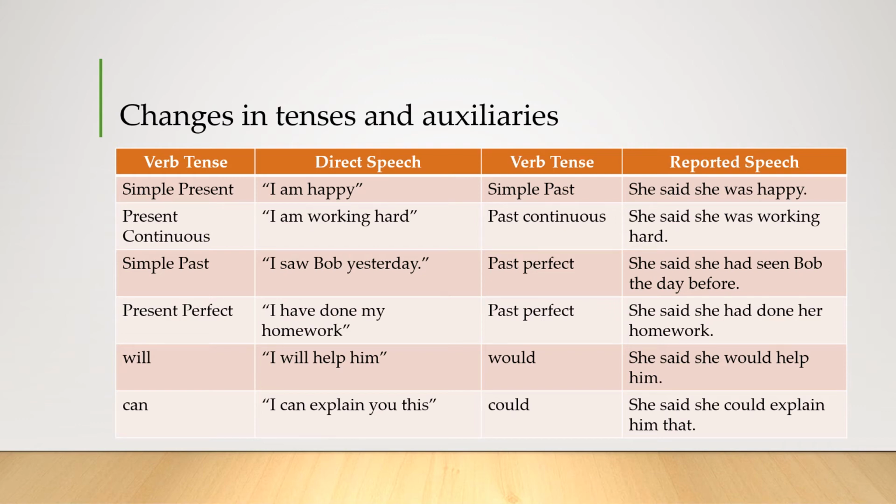Remember that yesterday or tomorrow also are going to change accordingly. Present perfect, I have done my homework, is going to change also to past perfect. So notice, simple past and present perfect, both of them change to past perfect. She said she had done her homework in this case. Will, as we saw in the previous example, is going to change to would. I will help him. So she said she would help him. And finally, can, that is another auxiliary verb that we can use in present tense. I can explain this to you. Can becomes, or is going to become, could, right? So she said she could explain that to him.